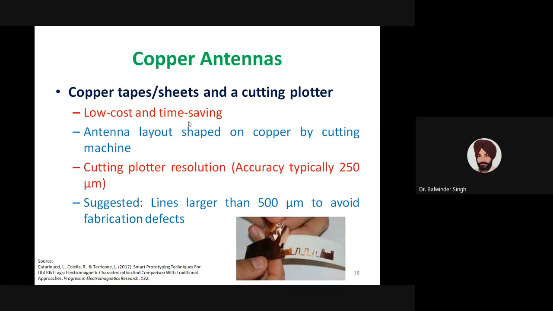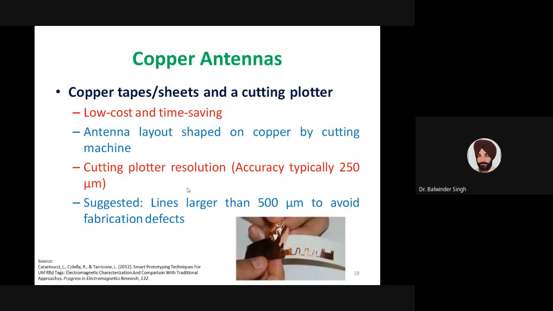After the layout is shaped on the copper by the cutting machine, the extra part is removed manually and the desired antenna is pasted. This particular technique is also a low cost technique, and it also saves time, because we can use this cutting plotter to implement the antenna.